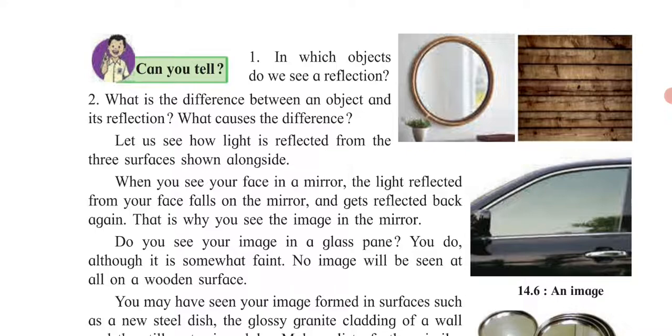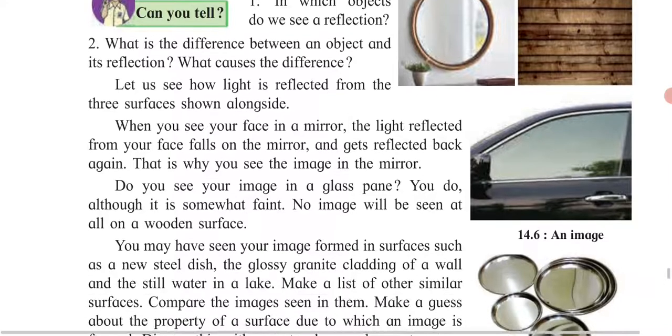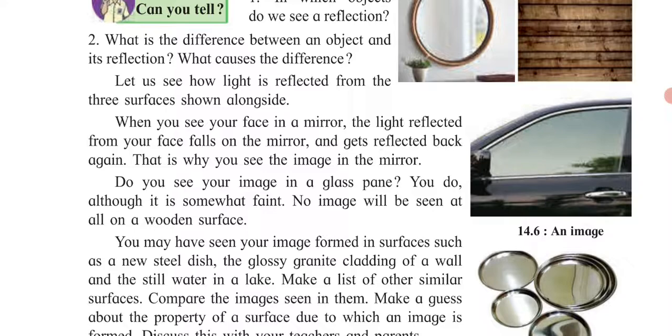Do you see your image in the glass pane of a vehicle? Sometimes you can see a faint one, not a clear one like you can see in the mirror. It's just because it is a translucent object, and on a wooden surface you cannot see a single image, or you cannot see even a little image of yourself.